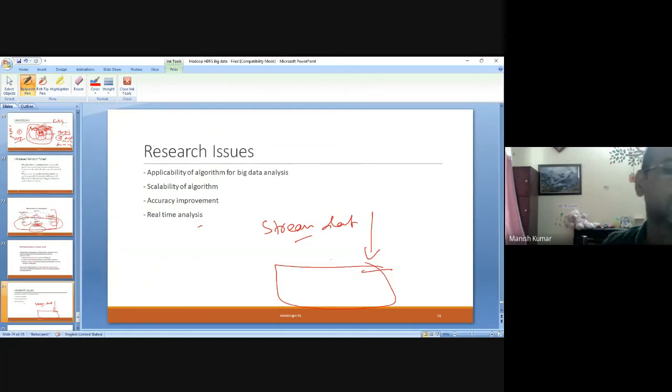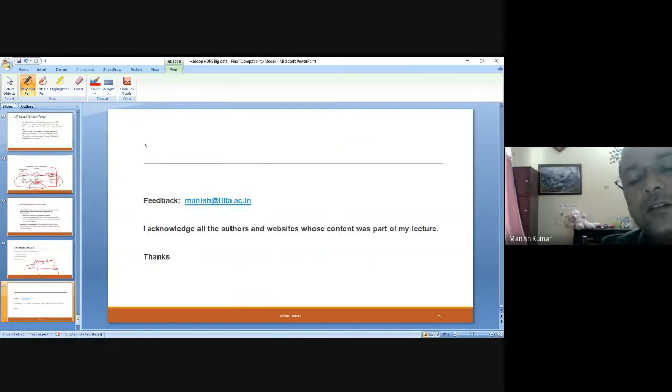Obviously big data frameworks are widely used for similar cases, but still issues are involved, and you can take up any of these issues and pursue your research. So this is all I planned to discuss with you.